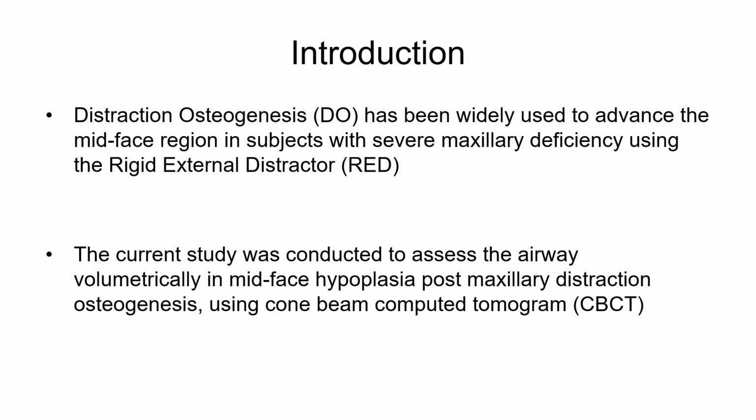Distraction osteogenesis, used to correct midface deficiency, brings about significant positional and tensional changes in the soft tissue envelope. The changes brought about by distraction osteogenesis not only enhance aesthetics but also result in change in form and function. Advancement of the maxilla brings about statistically significant reciprocal changes in the pharyngeal airway space dimensions, depending on the direction and magnitude of the skeletal movements.